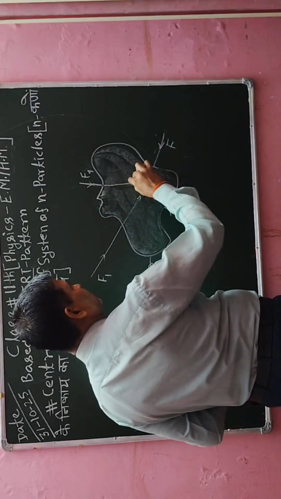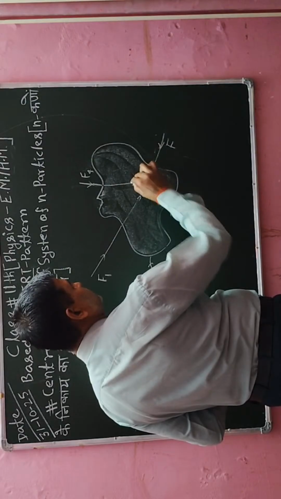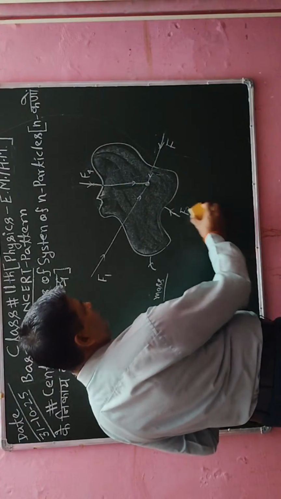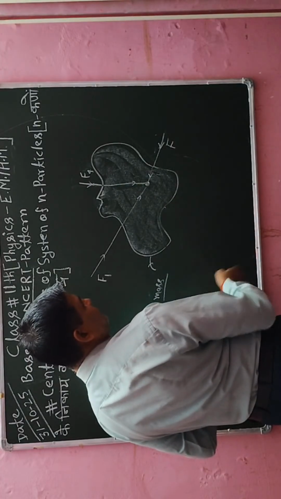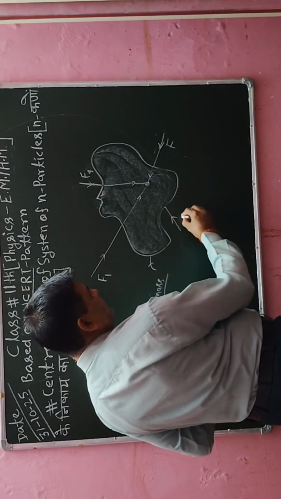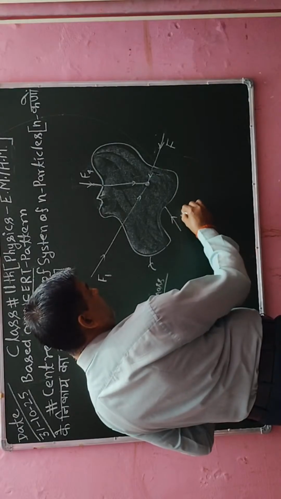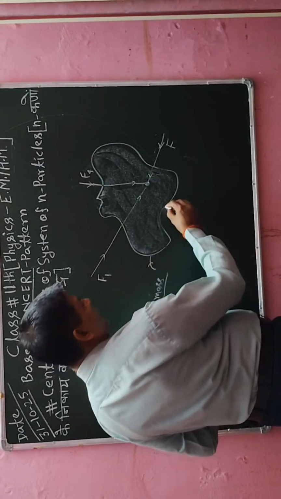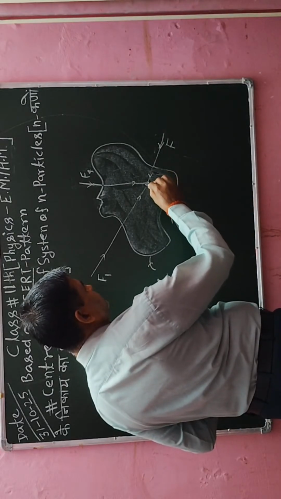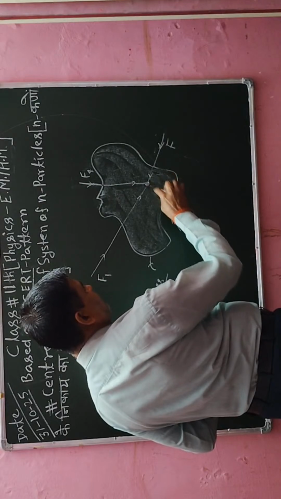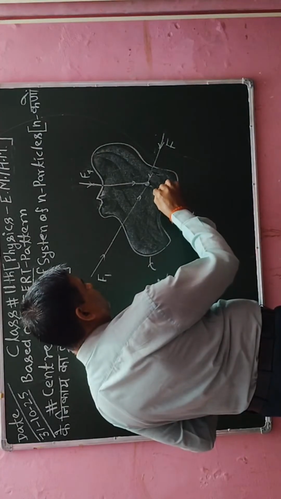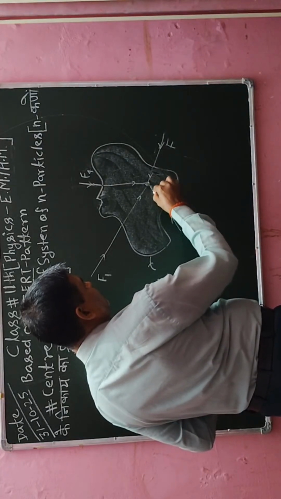So each and every force will act inside towards a point, and that point I have to say is the center of the given mass. It will also point to a fixed direction, and that will act at a certain point. So that point is called the center of mass.